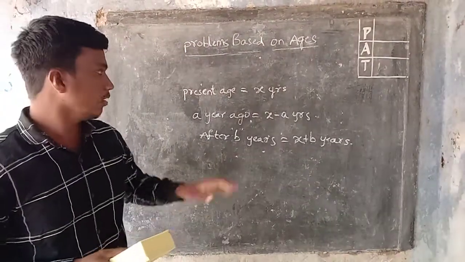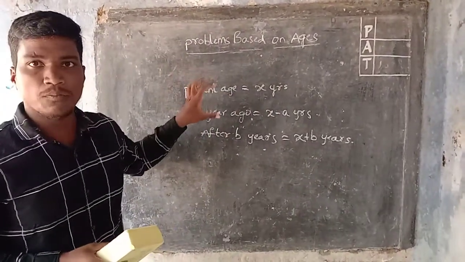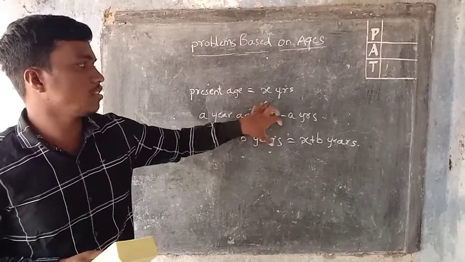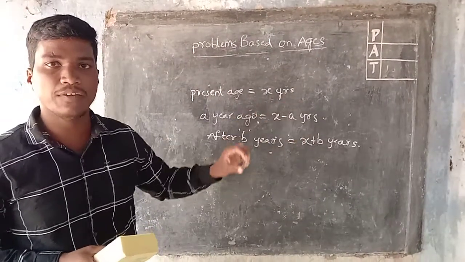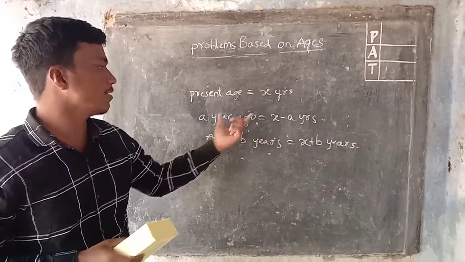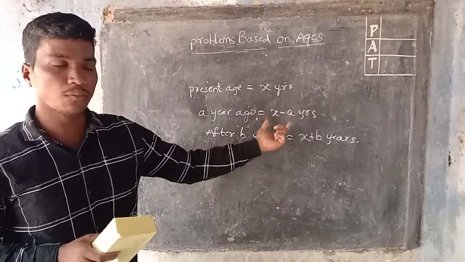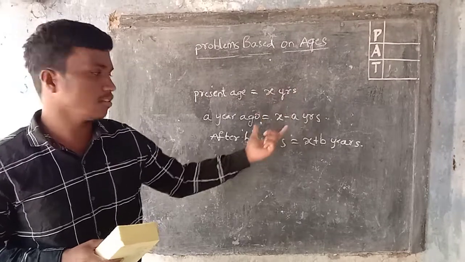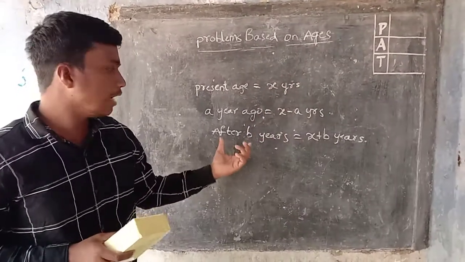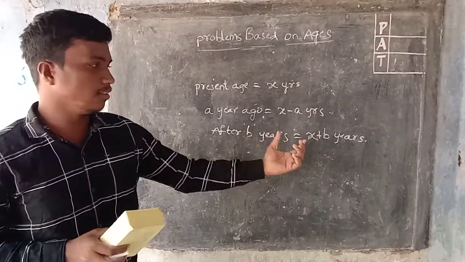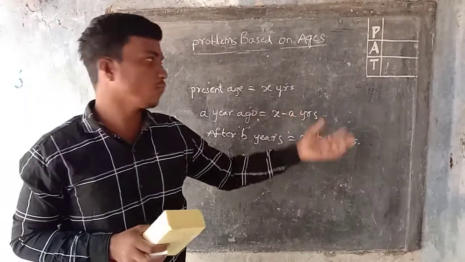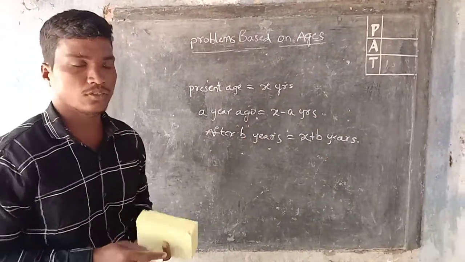And once again, repeat that. In any problem, we have to assume present age is equal to x years. If the problem says a years ago or a years before, we have to subtract it from the present age x years. If the problem says after b years or anything like that, we have to add it to the present years.